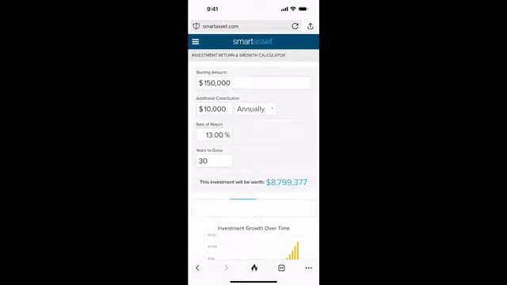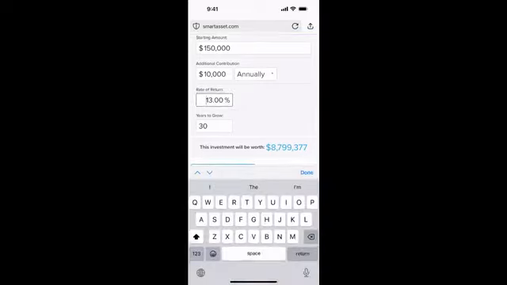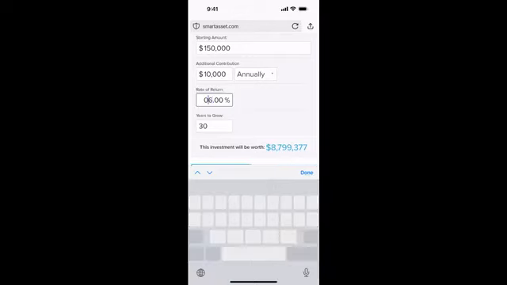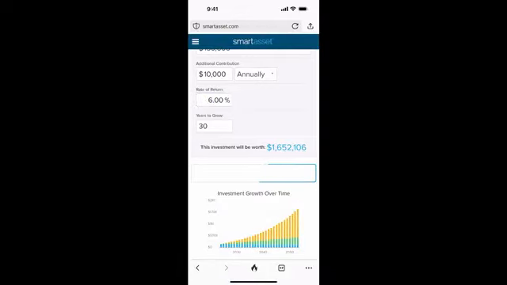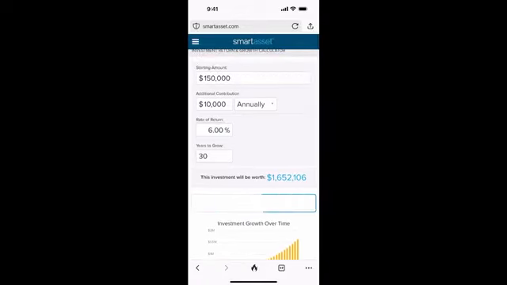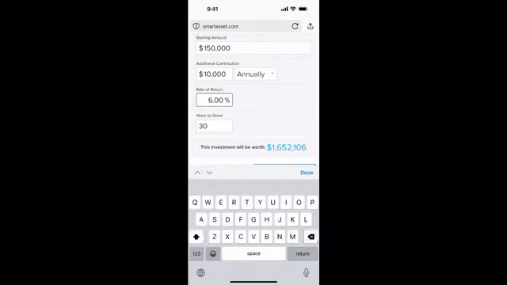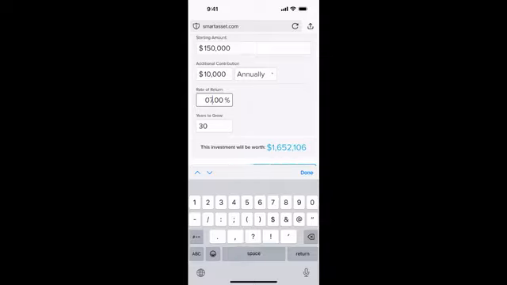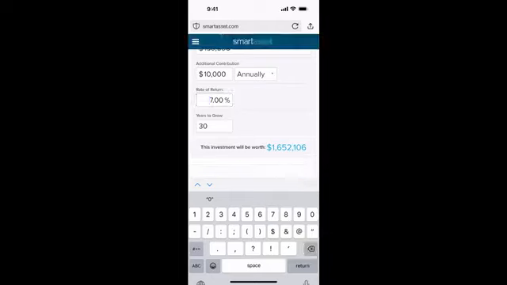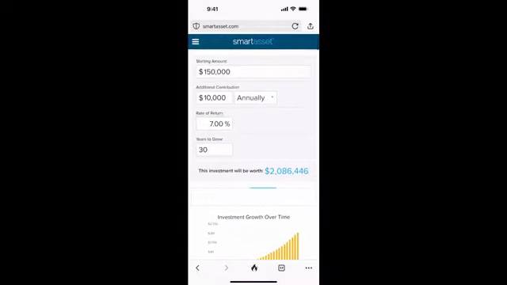It's a free resource, but I want you to play around with this because if somebody starts with 150,000, and even if they're putting in 10,000, if they're only getting that 6% return, which unfortunately I commonly see, what is that costing you? You're going to have 1.6 million instead of 8 million. And that's after 30 years. That's going to matter. Even if you're getting a 7% return instead of the higher amount that you could be getting, because you're not changing anything, you're still contributing the same amount. The only thing that changes is how much I'm getting on my investment. So at 7%, you're going to have 2 million instead of 8 million.